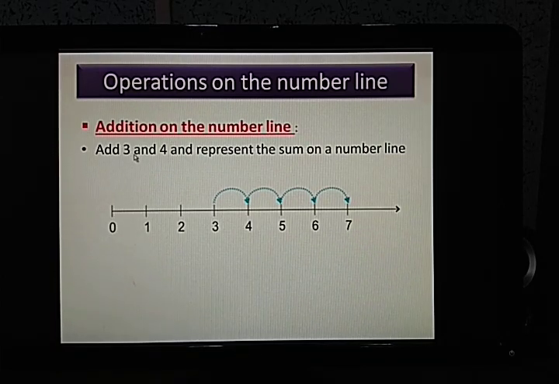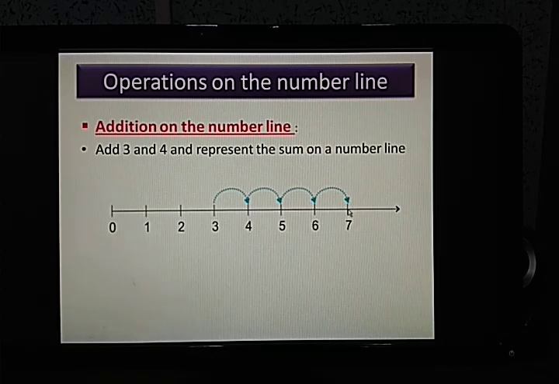Then if it is add, we will move towards the right side. This is the right side and this is the left side. Now how many places will we go? We'll go 4 places because we have added 4 to it. So if we start from this 3, we'll go 1 place, 2 place, 3 place and 4 place. So this will be our required answer, that is 7.